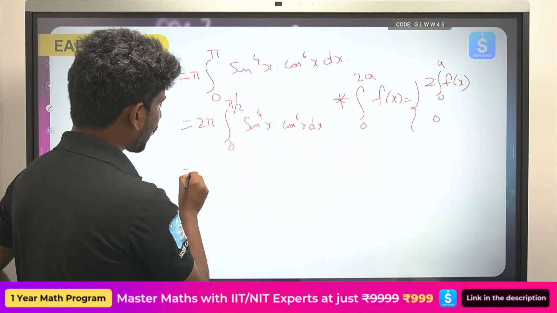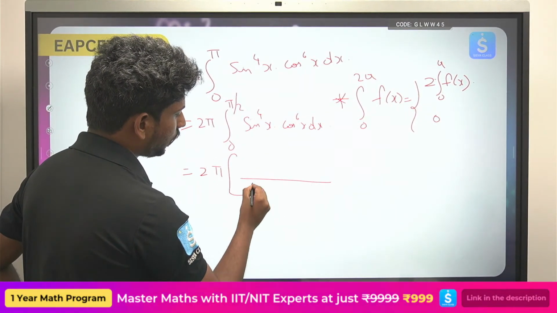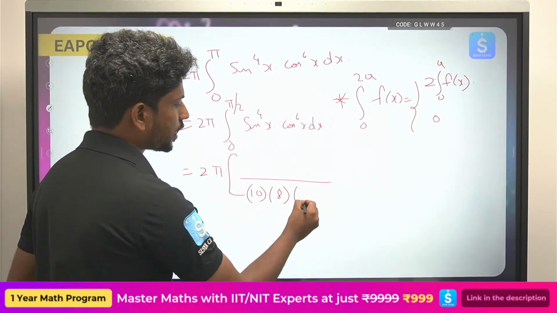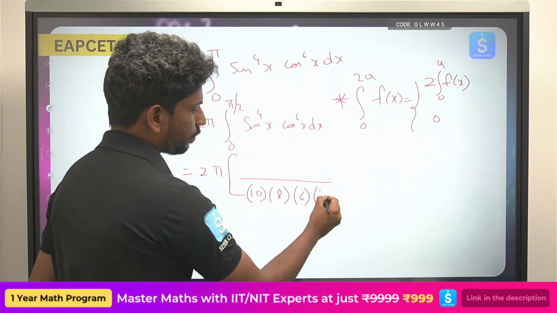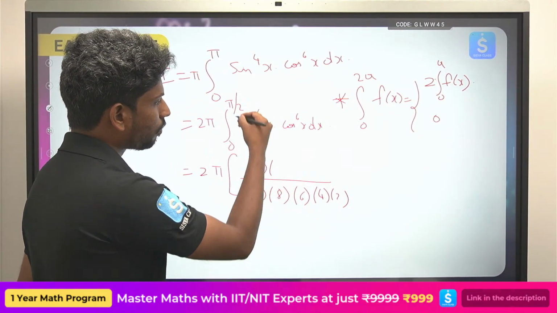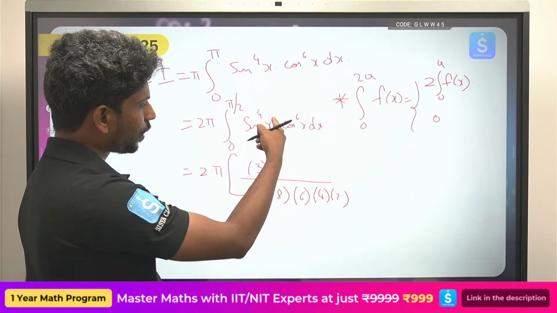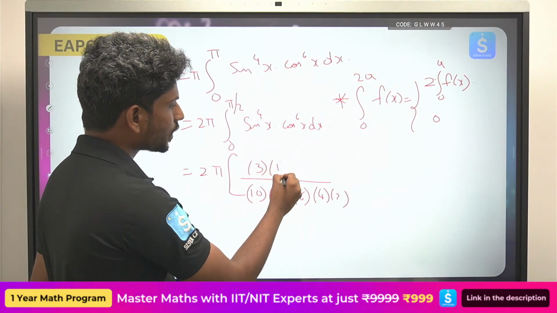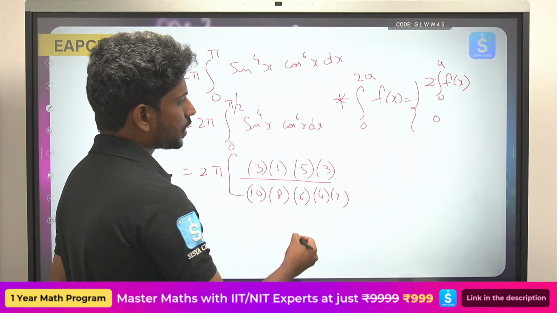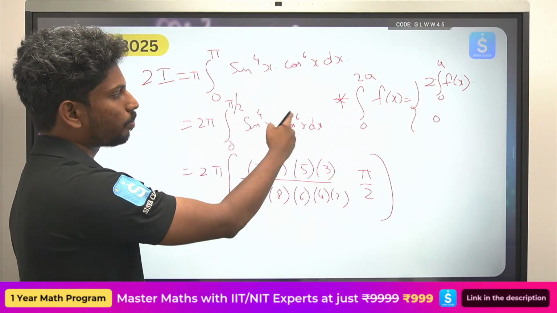So this you can write as 2 pi. 6 plus 4 is 10, 10 minus 2 is 8, 10 minus 4 is 6, 10, so 6 4 2 1. So 4 minus 1 is 3, 4 minus 3 is 1, 6 minus 1 is 5, 6 minus 3 is 3, 6 minus 5 is 1, into pi by 2, because in both places both are even.